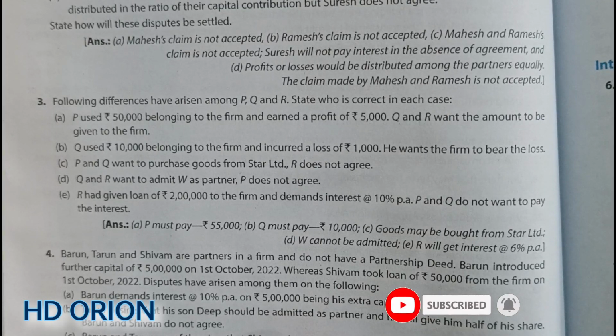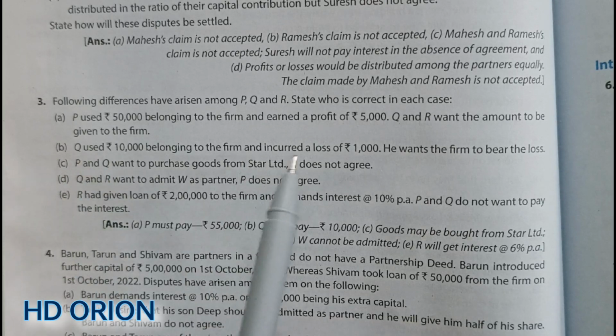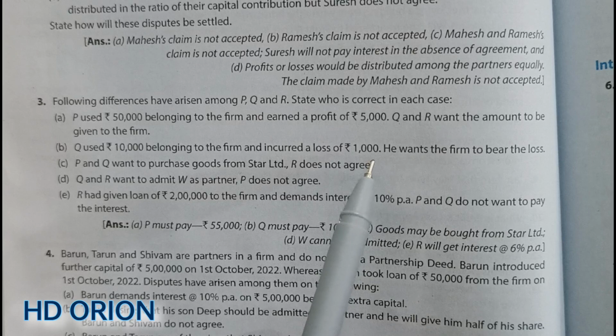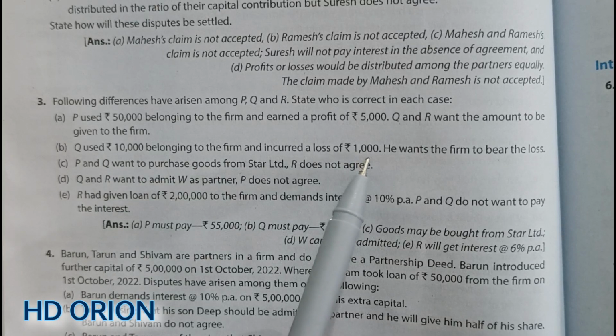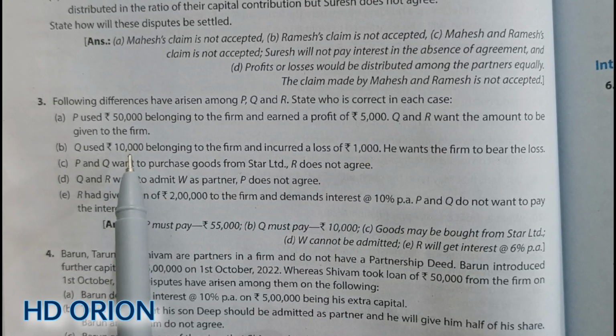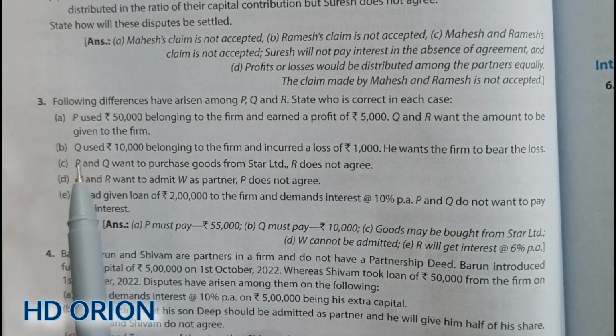Here, rupees 10,000 is the firm's property which has been used by Q, and he incurred a loss. So the loss will be for Q only. The loss will not be borne by the firm. But the 10,000 rupees which Q has taken, he has to give back to the firm. So the entire 10,000 the firm will receive back from Q, but the rupees 1,000 loss which Q has incurred will belong to Q.